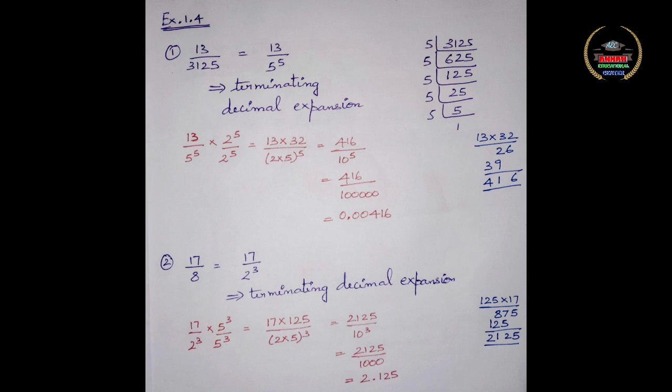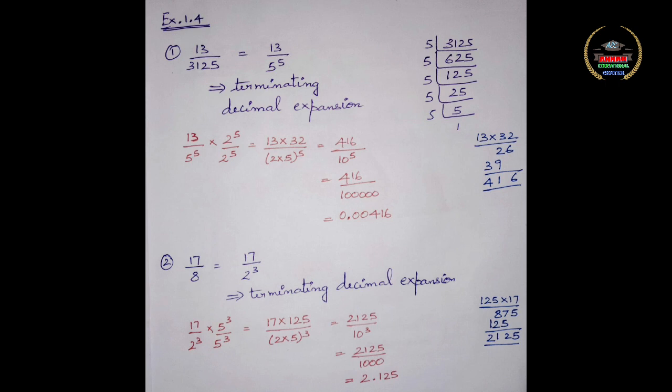So you will have 5 numbers after the decimal point, but we have only 3 numbers there. So the extra 2 places have to be filled with zeros. All these are basic concepts which you know from your lower classes. So the answer is 0.00416.